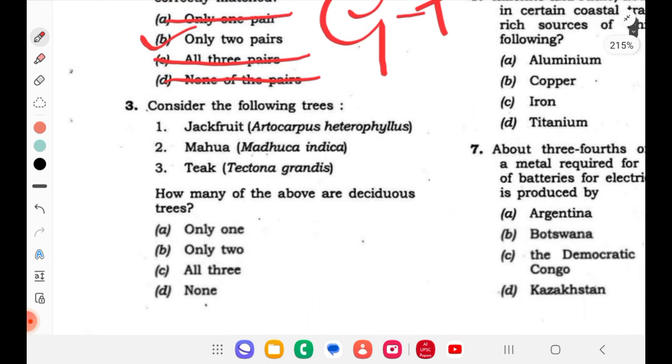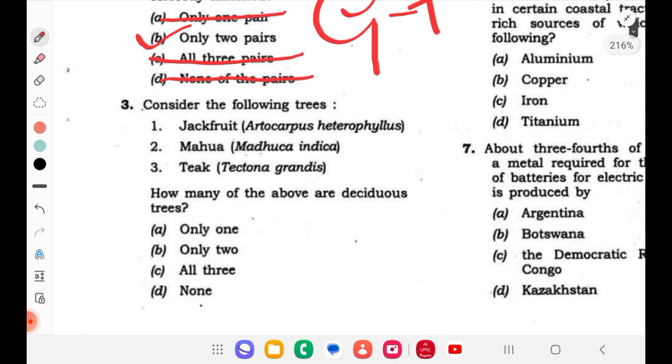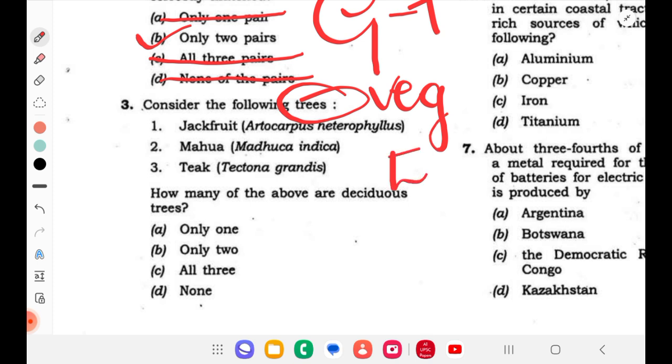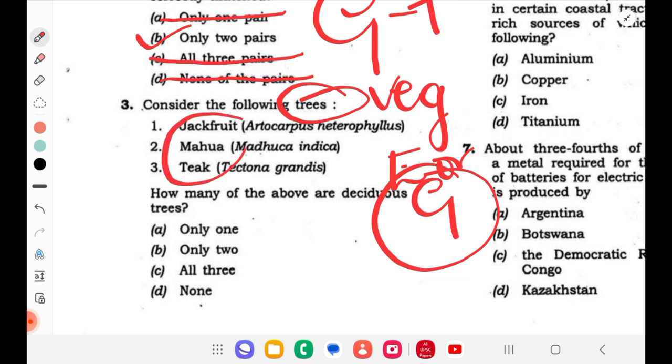Next we have the third question. Consider the following trees. They're talking about vegetation here. When you talk about vegetation, you should go with either environment or geography. So now we'll see the options. Jackfruit, mahua, teak. So they're talking about natural vegetation here.